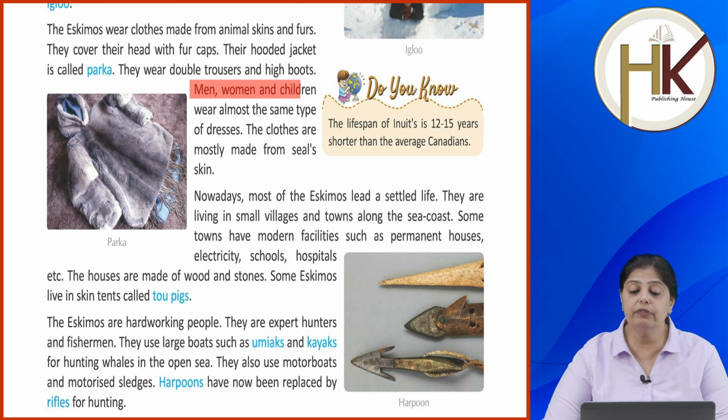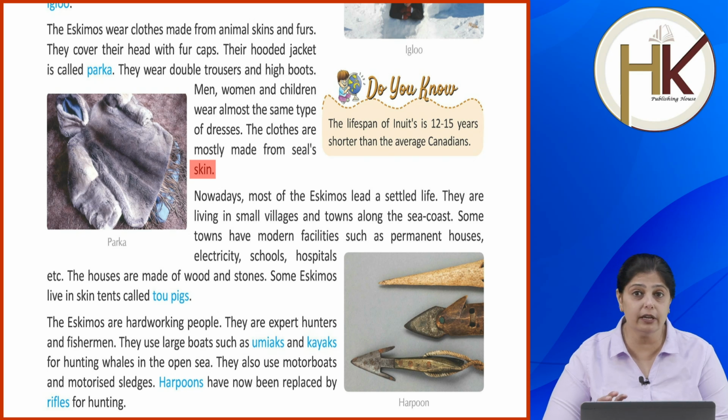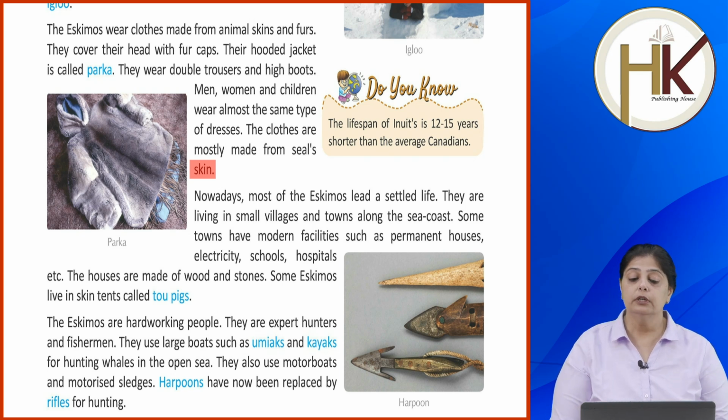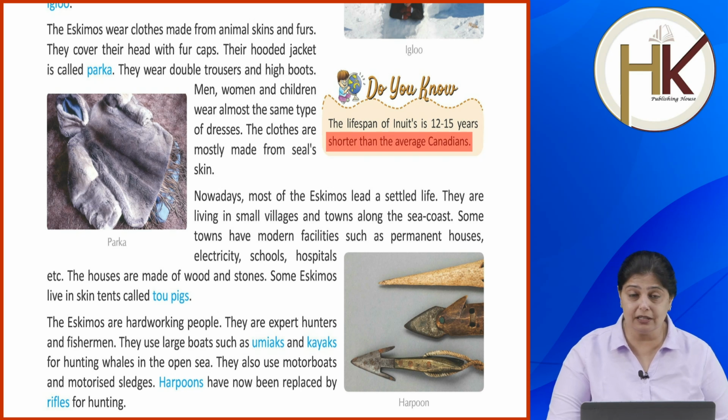Okay, men, women and children wear almost the same type of dress. So almost same type of कपड़े पहनते. There is no difference between men's clothes or women's clothes and all, because the climate is like that. The clothes are mostly made from seal's skin. जो seal होता है ना animal, उसके skin से okay बनते हैं उनके कपड़े ज़्यादा करके. Now, do you know the lifespan of Inuits is 12 to 15 years shorter than the average Canadians. Okay, so Inuits का lifespan ज़्यादा नहीं होता है.